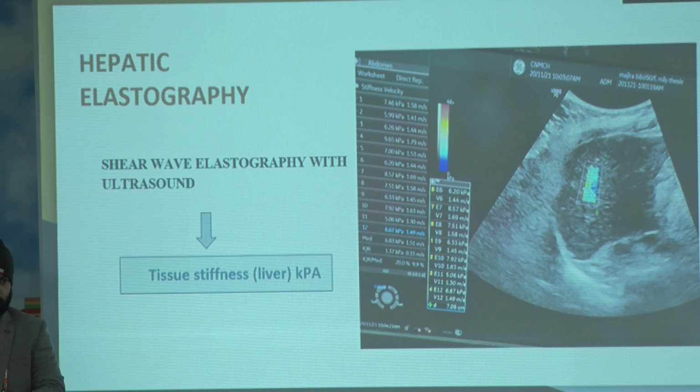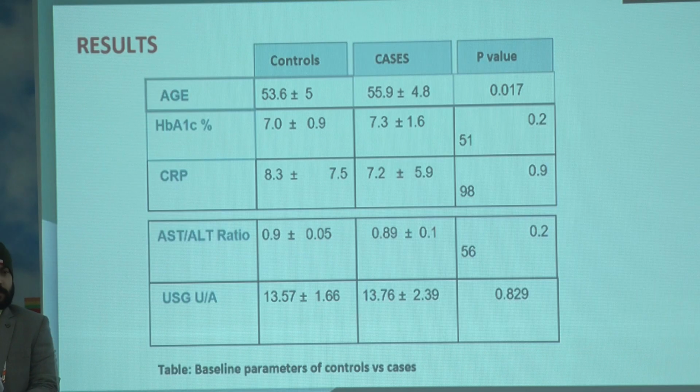So what is hepatic elastography? Hepatic elastography is a shear wave elastography. It is a radiological method of assessing liver steatosis, and it measures tissue stiffness.